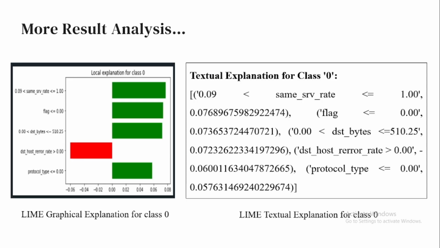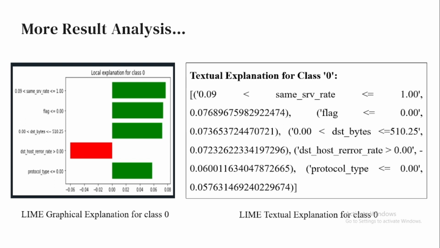Here we can see the graphical and textual explanation for class 0. In LIME we can see two parts, one is green and another is red. If the criteria is true and it is in the green portion, then we can say that if the condition is right, the probability of being class 0 will be increased.